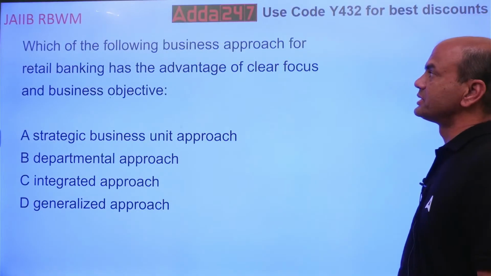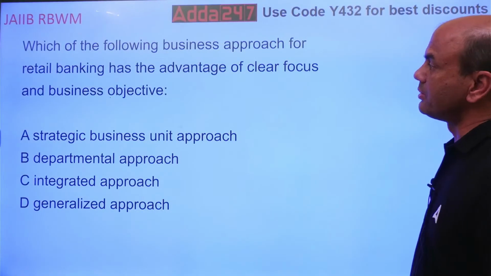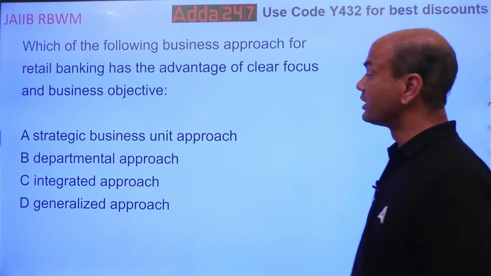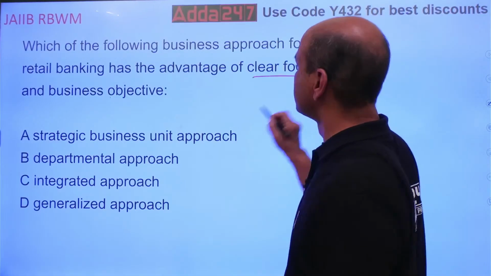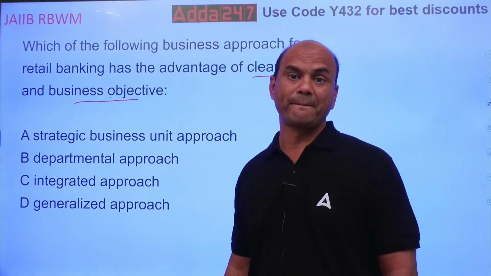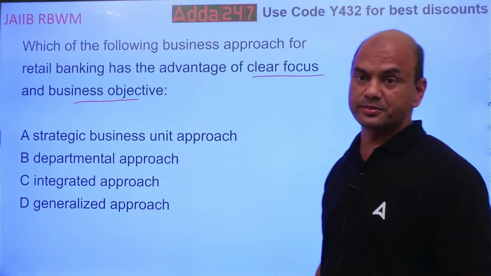Which of the following business approach for retail banking has the advantage of clear focus and business objective? Clear focus and business objective. This question is surely there in the exam. Why?